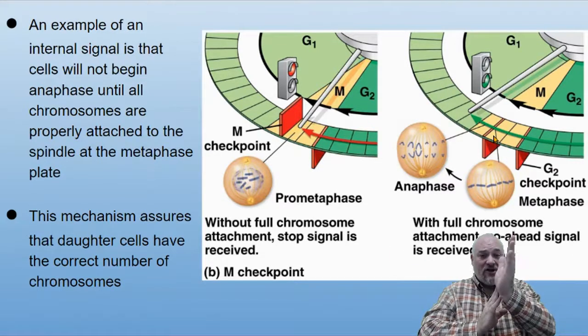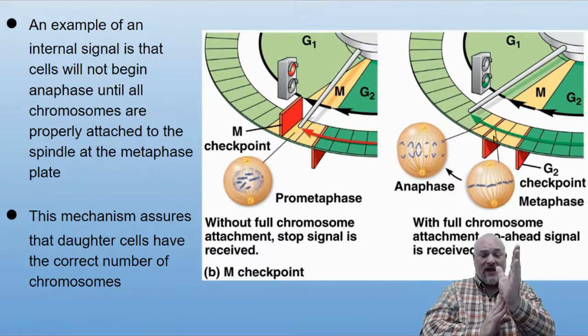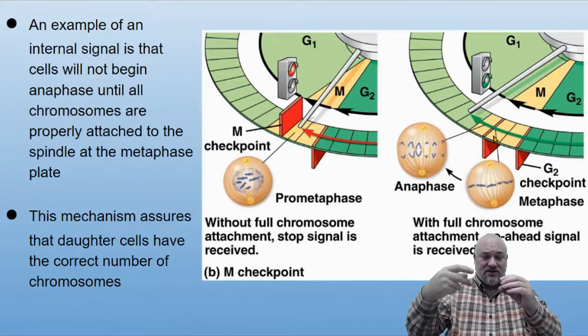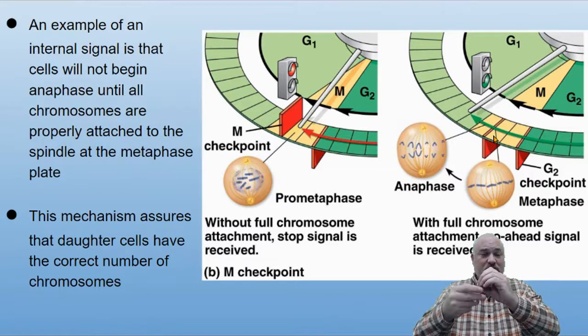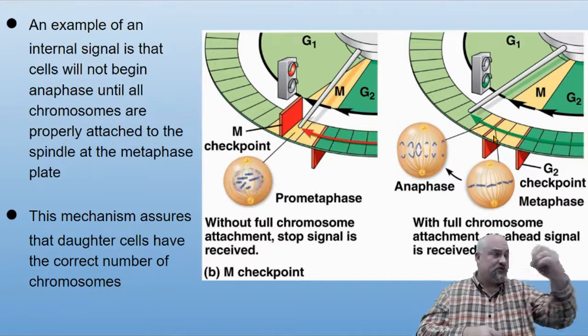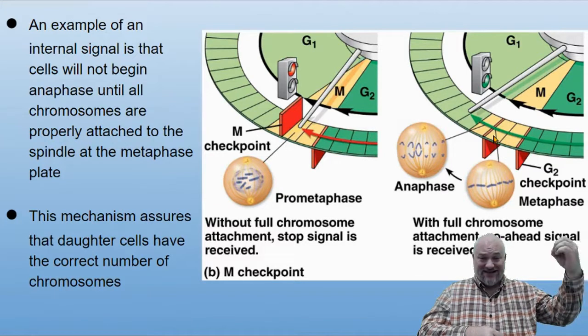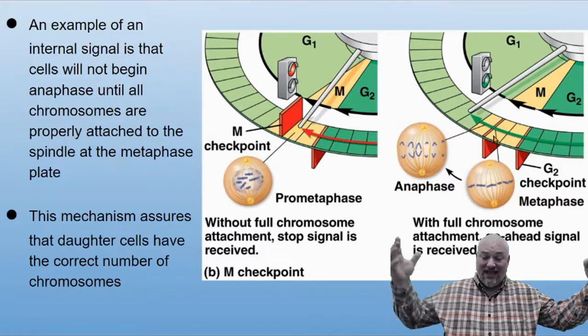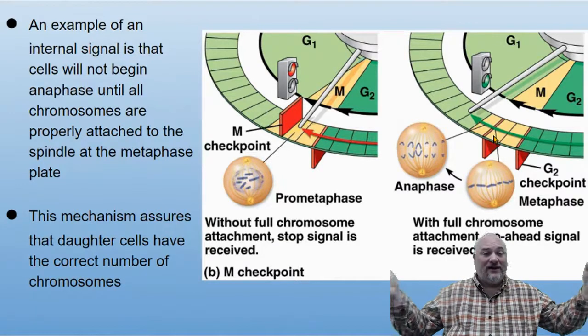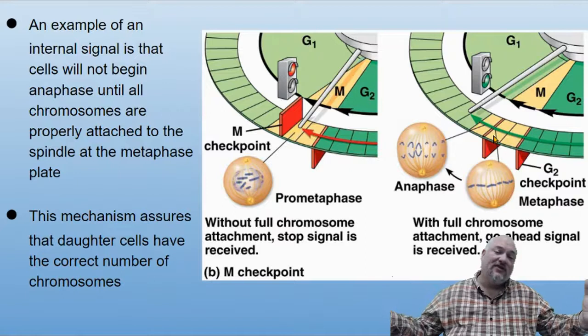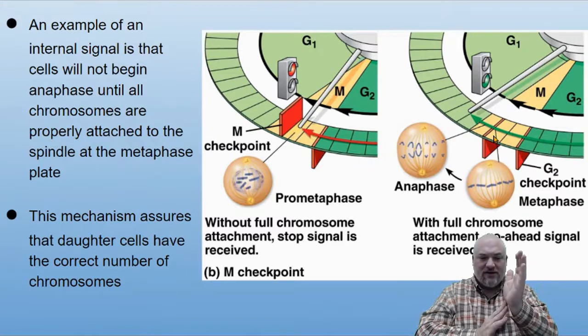If that's not all ready to go, and you trigger going into anaphase too soon before you've attached the mitotic spindle to both sides of that kinetochore, those sister chromatids, you might wind up pulling both sister chromatids to one side. So this cell has an extra chromosome, and this cell over here doesn't have it at all. Okay, and that would be disastrous for both cells. So we have that checkpoint there, and it ensures the daughter cells have the correct number of chromosomes.